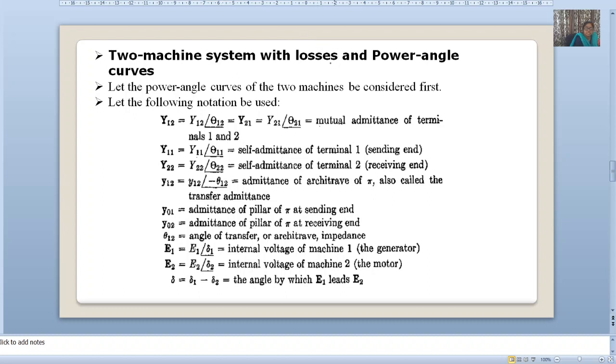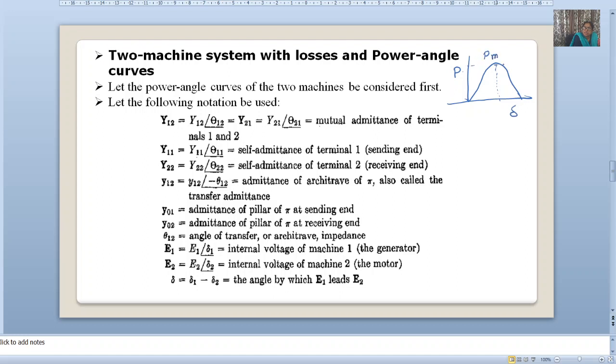We have seen, when we are considering the two machine system without losses, in that case the sending end power is equal to the receiving end power. So whatever power you are sending, the same you are receiving. This is the P versus del curve, and the maximum steady state stability power is this, our P max.